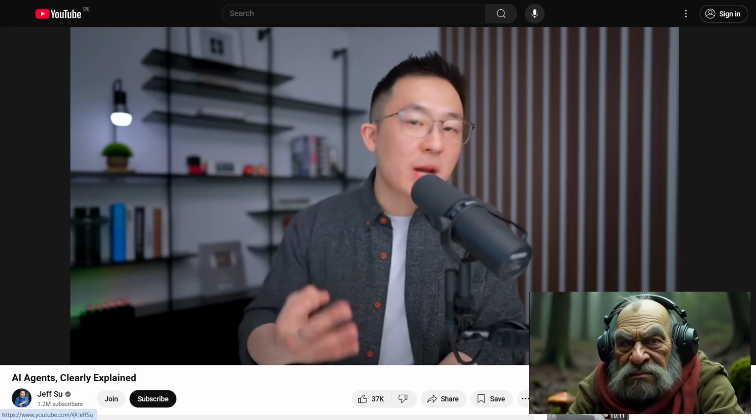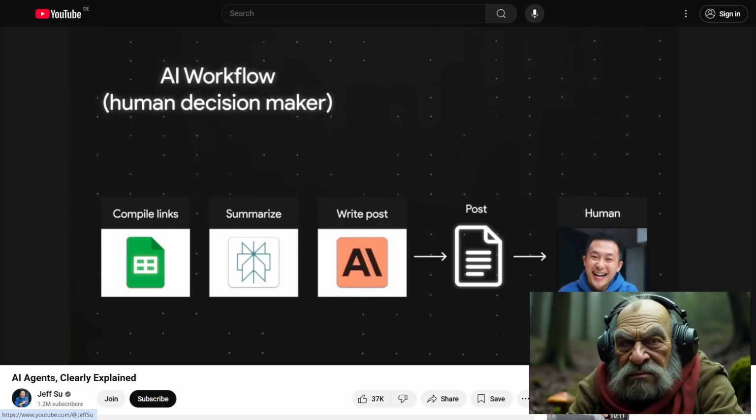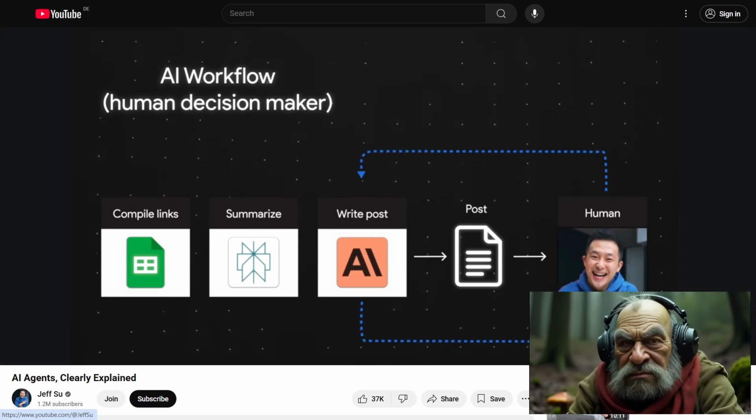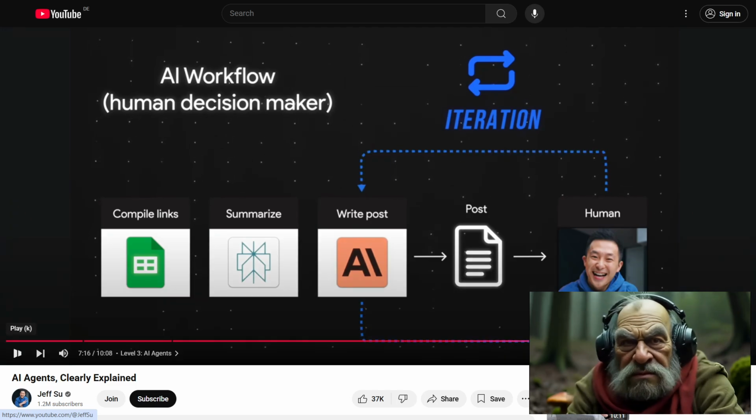A third key trait of AI agents is their ability to iterate. Remember when I had to manually rewrite the prompt to make the LinkedIn post funnier? I, the human, probably need to repeat this iterative process a few times to get something. Here we go again with the iterative process. It's like trying to catch the perfect fly. Sometimes you just have to keep swinging until you get it right.